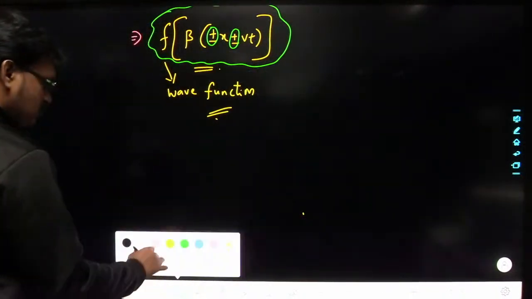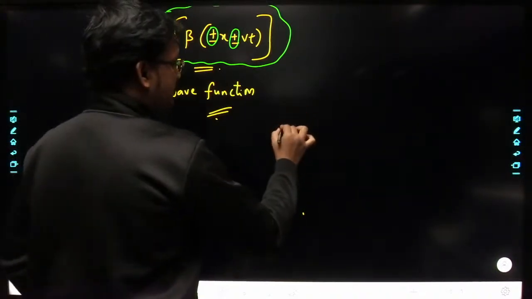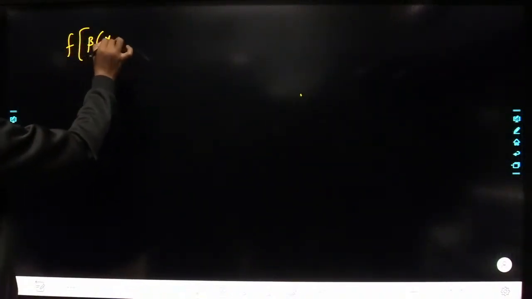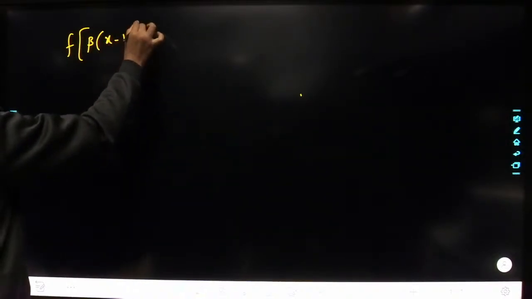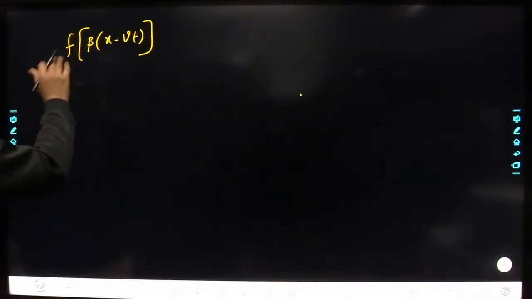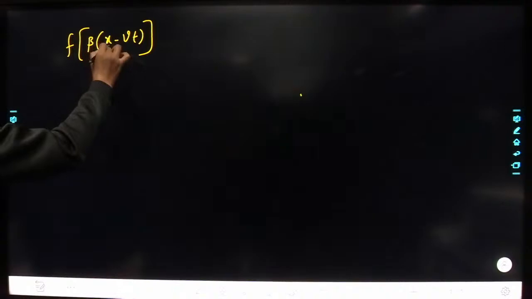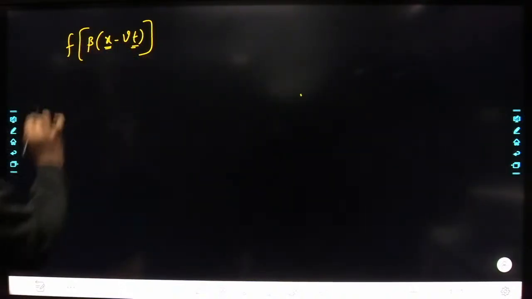So let us consider this function here. Let us consider this function f of beta into (x minus vt). Understood? Okay. So f of beta into (x minus vt). See, it is a function of what? It is a function of both space as well as time, right?